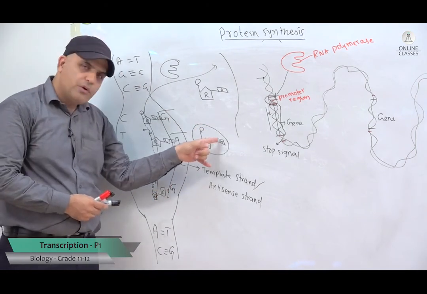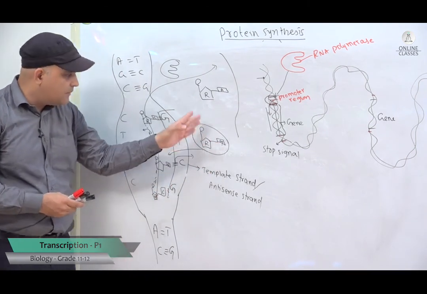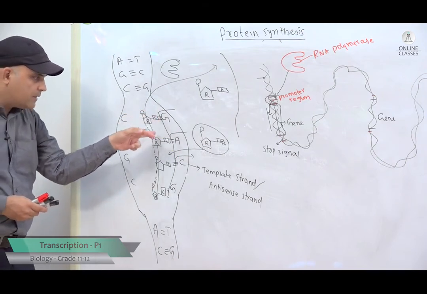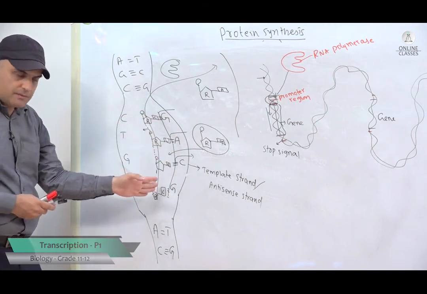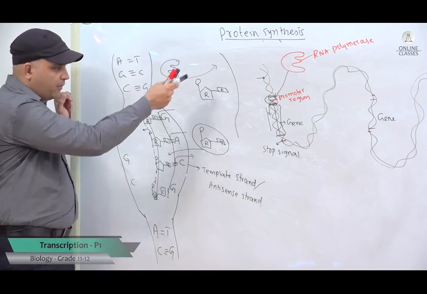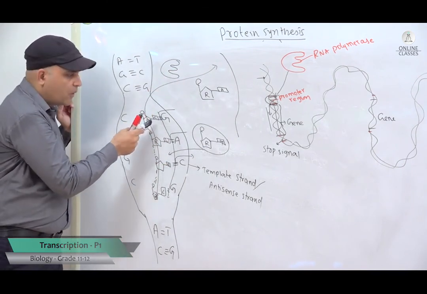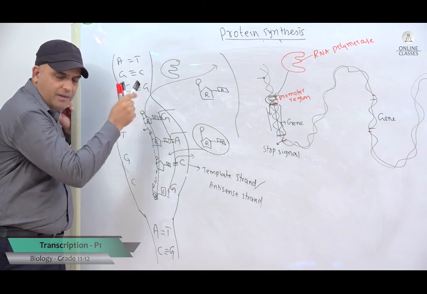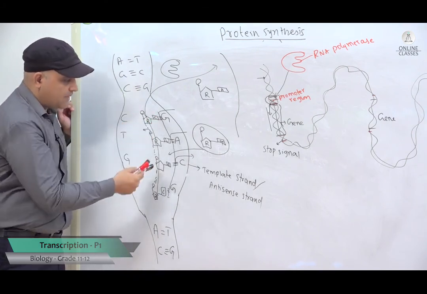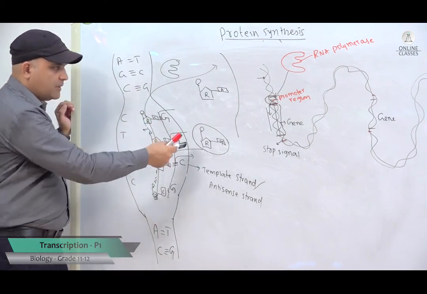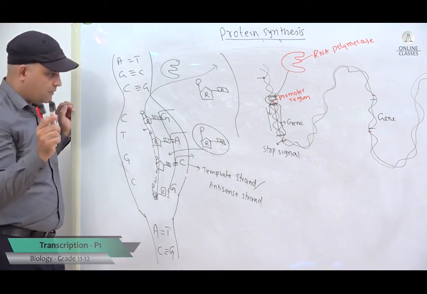Free ribose mononucleotides from the nucleoplasm align themselves nearby the complementary base pairs. Enzyme called RNA polymerase attaches them by following the complementary base pairing rule. Cytosine binds with guanine by 3 hydrogen bonds, uracil binds with adenine by 2 hydrogen bonds, remember that.